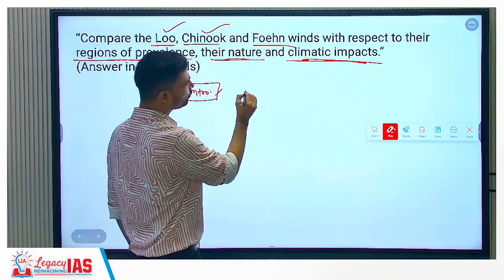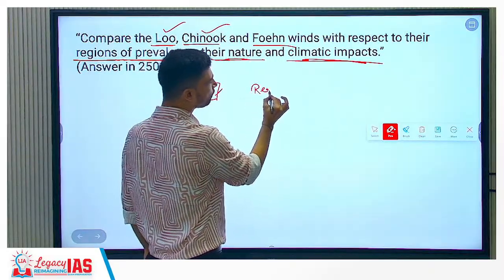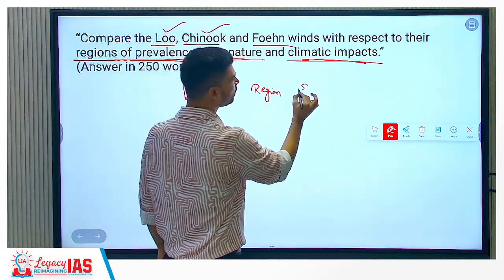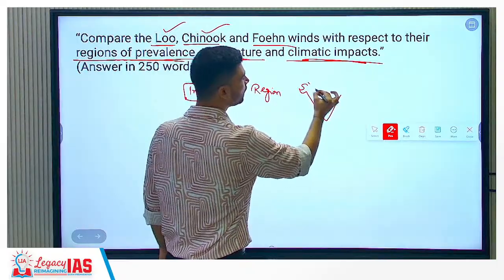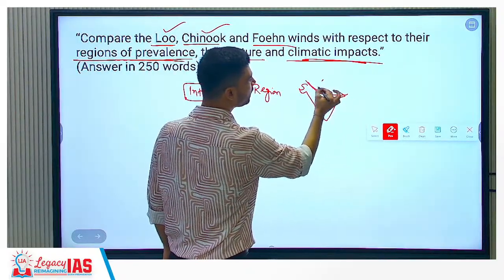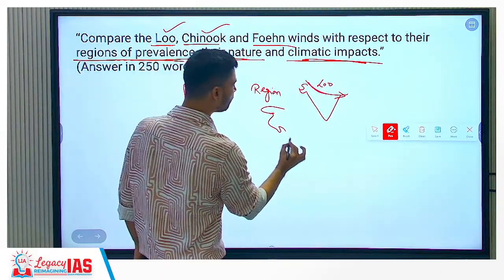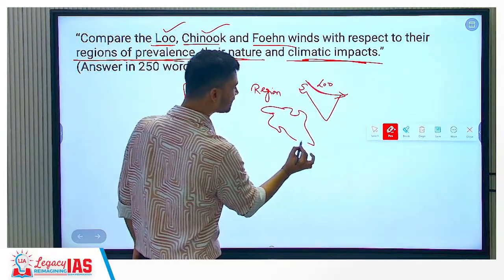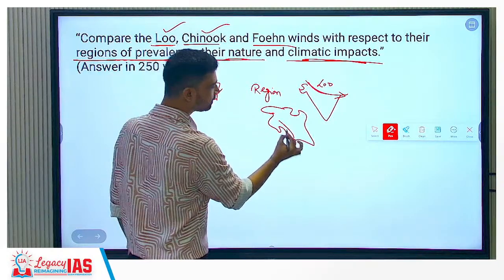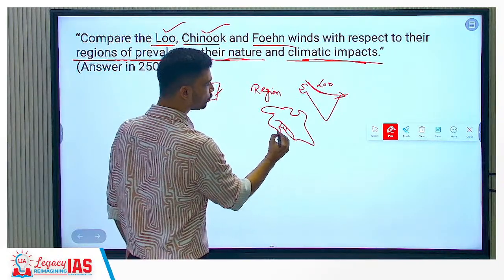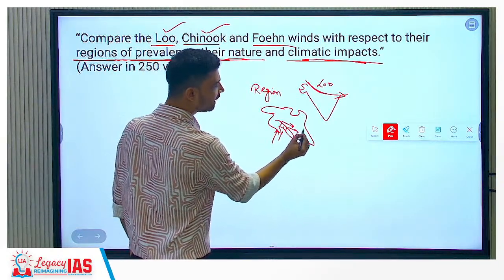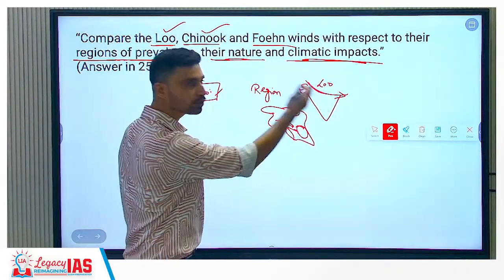Again, it is a geography question, so draw the regional map here. Where does the Loo wind flow? Simply we can draw the map of India and show the plains of India, where you see the Loo wind. Where does the Chinook wind flow? A small map of North America you can draw. You do not have to draw a very exact map, but this is North America, and this is the Rockies mountain, for example. So Chinook winds flow on the Great Plains of North America, on the leeward slope of the Rockies.